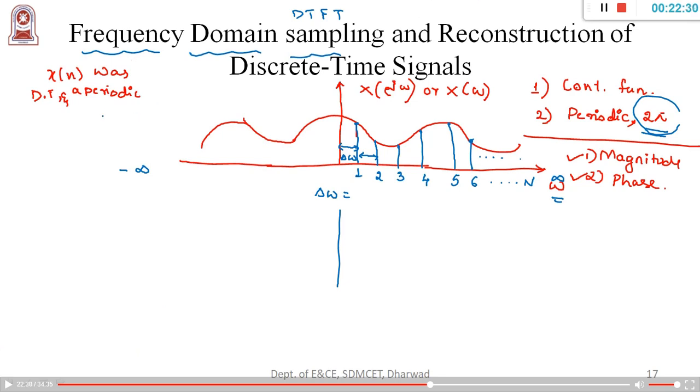Because you know the DTFT definition: X of omega is x of n into e to the power of minus j omega n, summed from n equals minus infinity to plus infinity. Is it correct? That's where my definition stands.